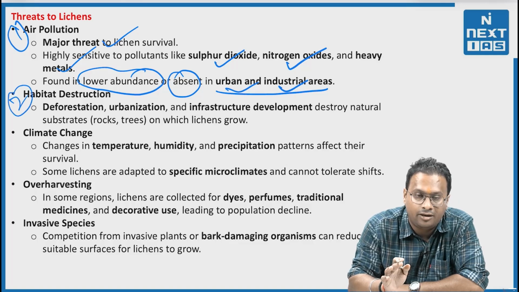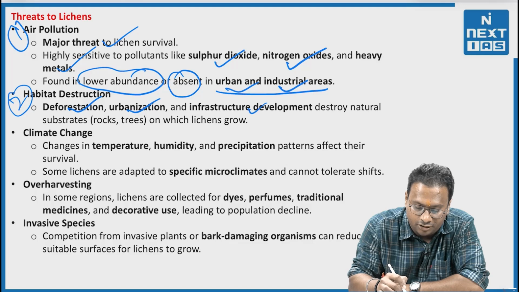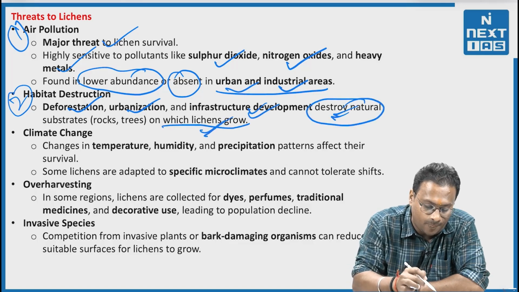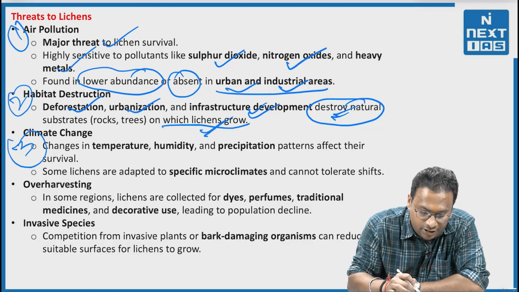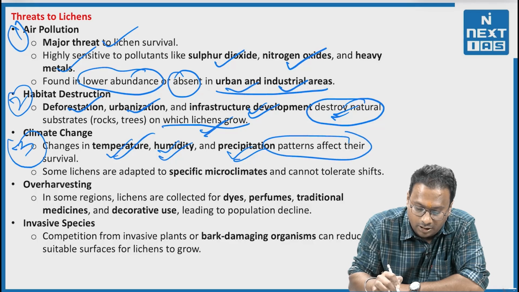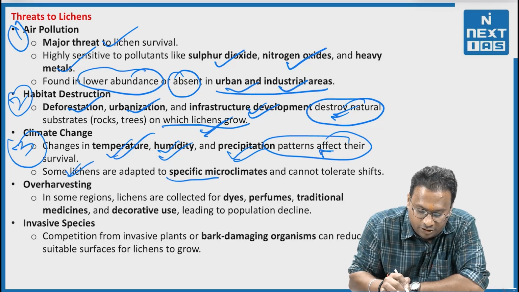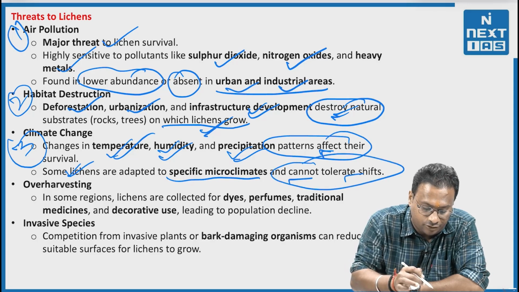Second, habitat destruction. For example, deforestation, urbanization and infrastructure development destroy the natural substrates on which lichens grow. Third, climate change. Changes in temperature, humidity and precipitation patterns affect their survival. Some lichens are adapted to specific microclimates and cannot tolerate the shifts.